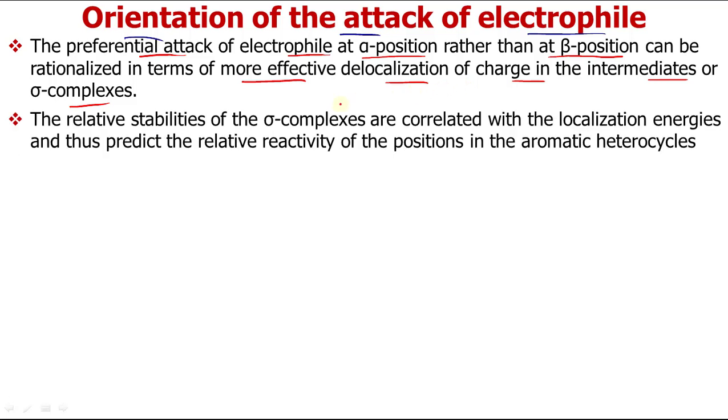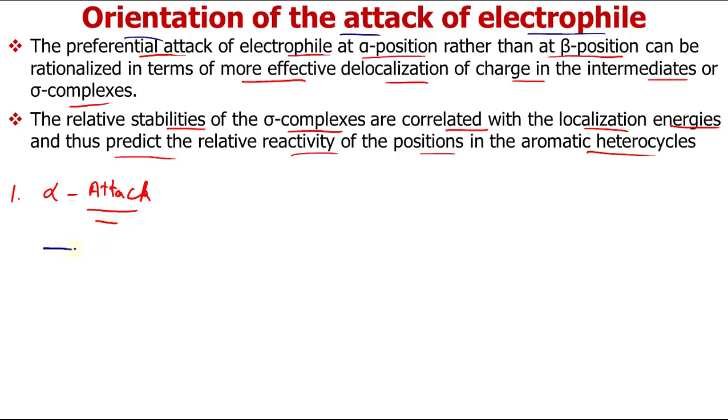Now we will compare the relative stabilities of the sigma complexes after alpha attack and beta attack. They are correlated with the localization energies, because the more stable the complex, the lesser is the localization energy, and faster is the reaction, and thus we can predict the relative reactivity of positions in aromatic heterocycles. First I will show alpha attack. Now we will see what the sigma complex is and how stable it is. So let us quickly draw.